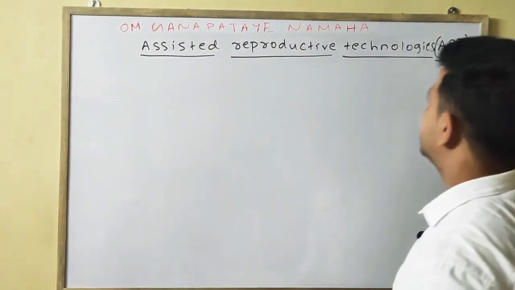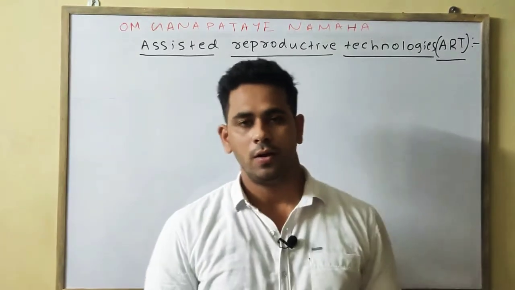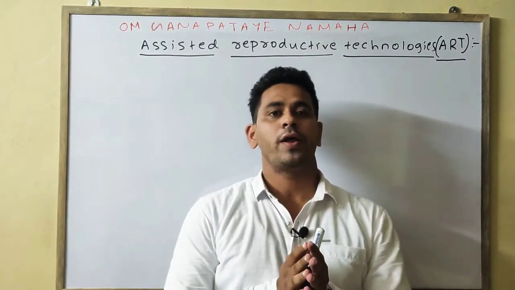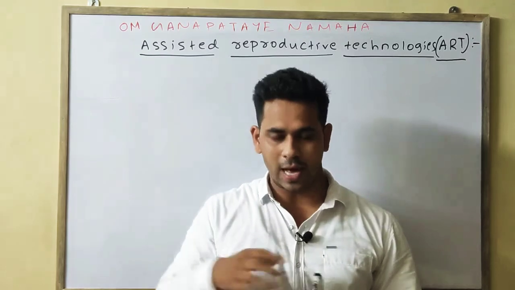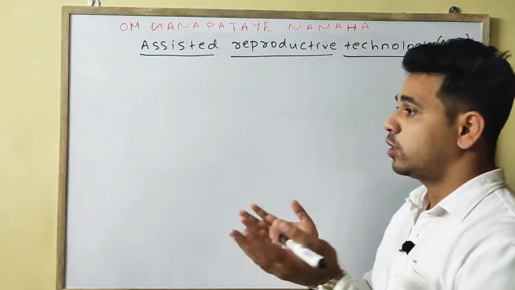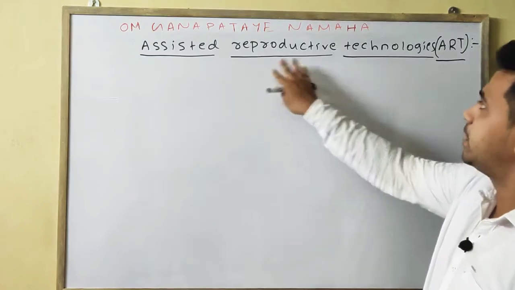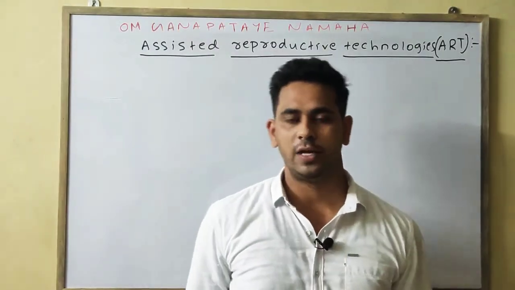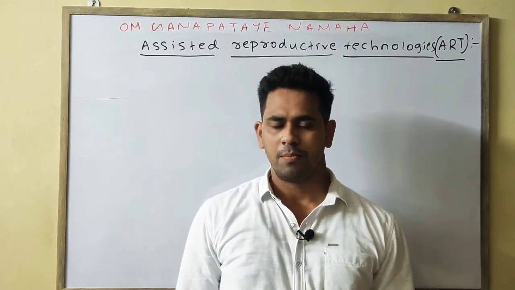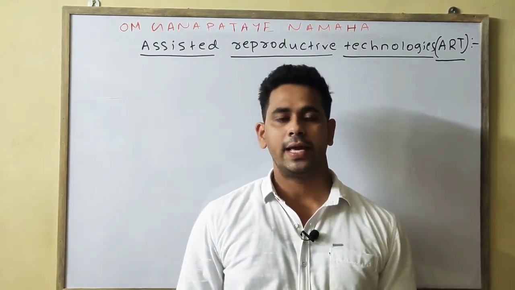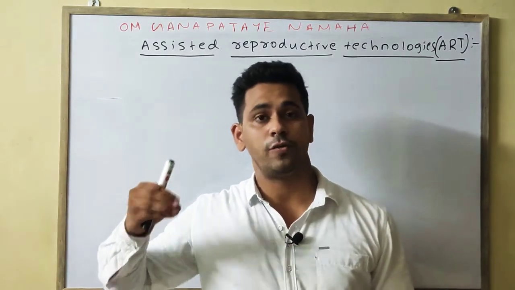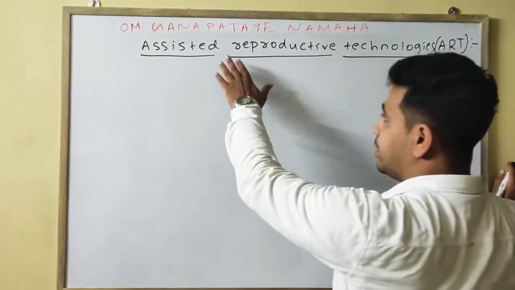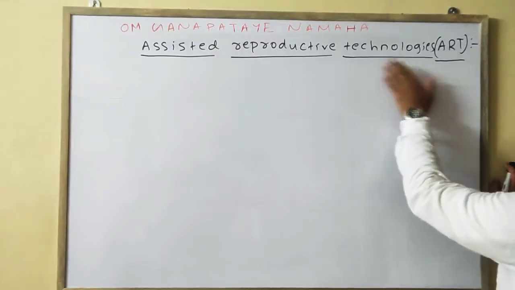Now come to assisted reproductive technology. In our modern advanced medical field, in an environment where there is a lot of infertility, assisted reproductive technology is like a boon for infertile couples, by which, using various special techniques, they can have a baby. As our medical technology has improved, infertile couples can have a baby by using assisted reproductive technology, or ART.